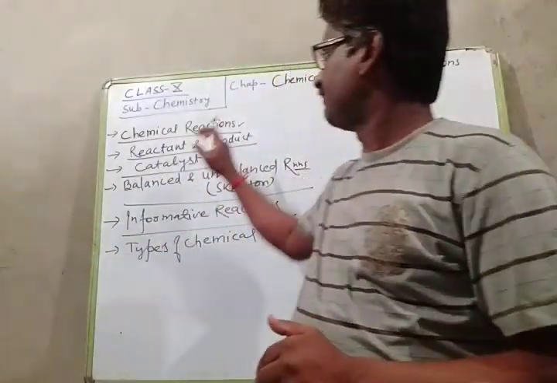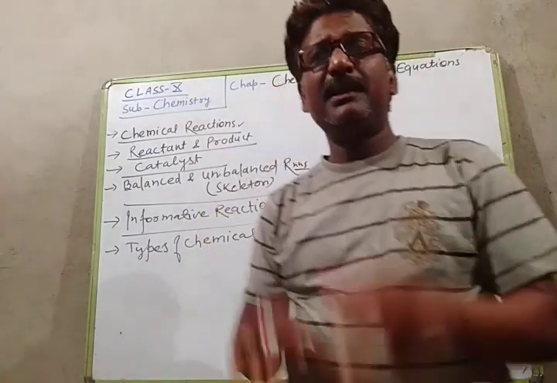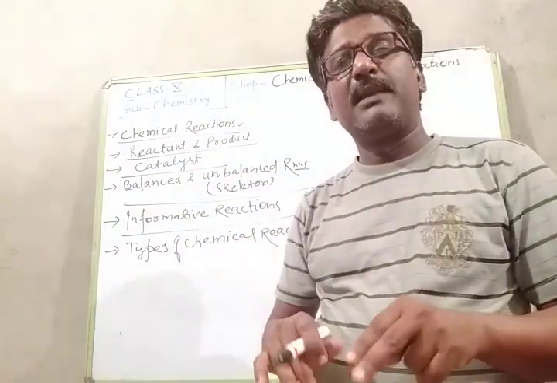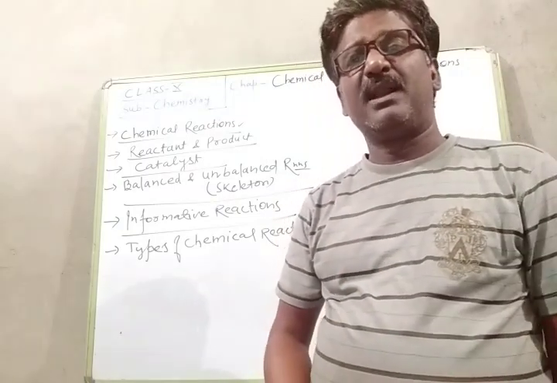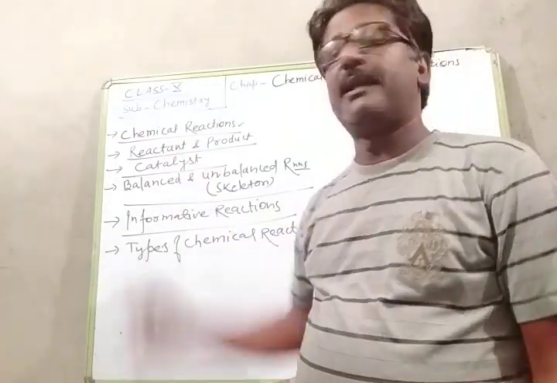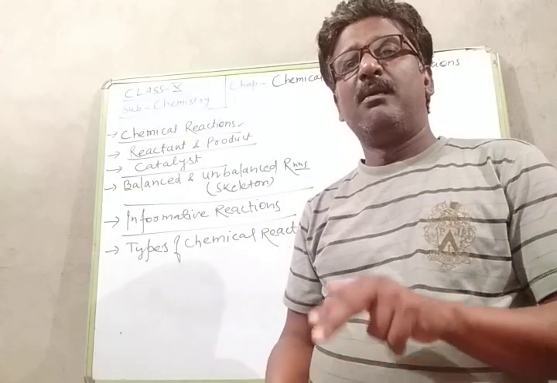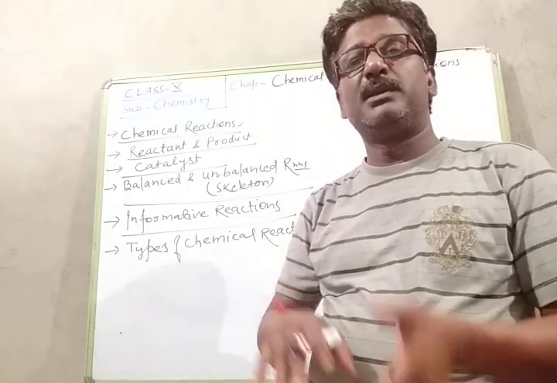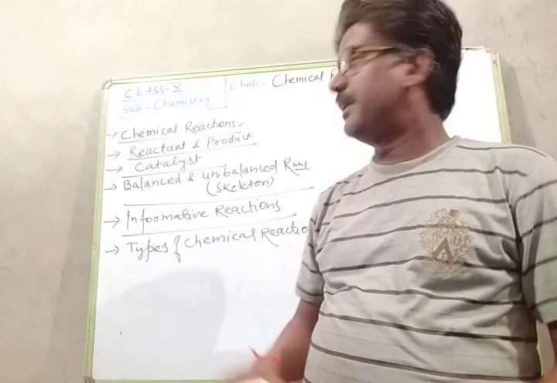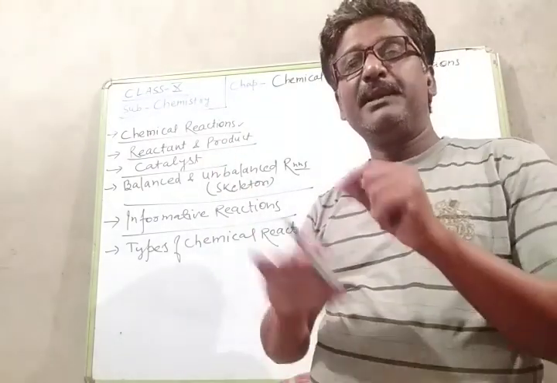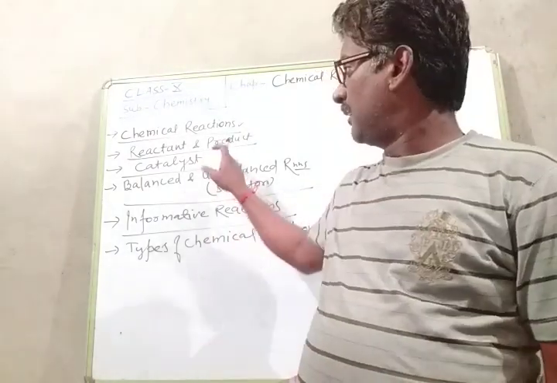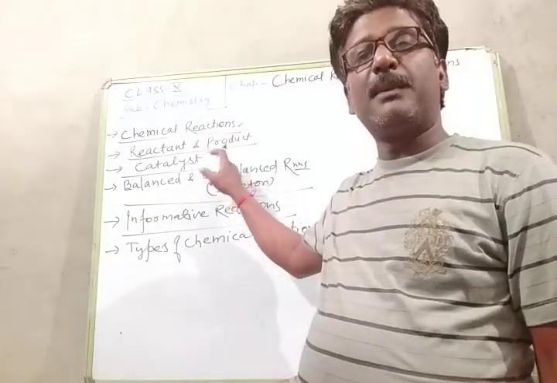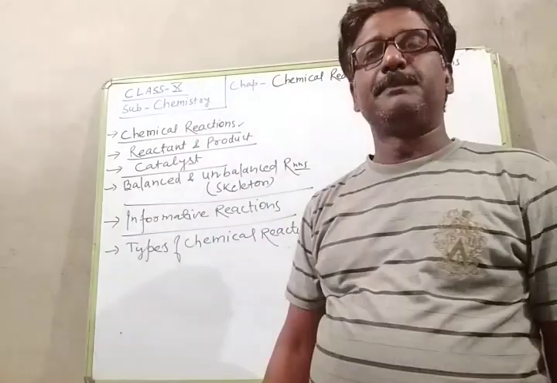The chemical substances that participate in the reaction are called reactants. After the reaction, the new substance with new properties that is formed is called the product. The properties of the product are quite different from the properties of the reactant.